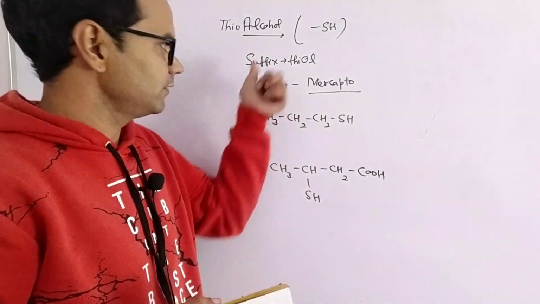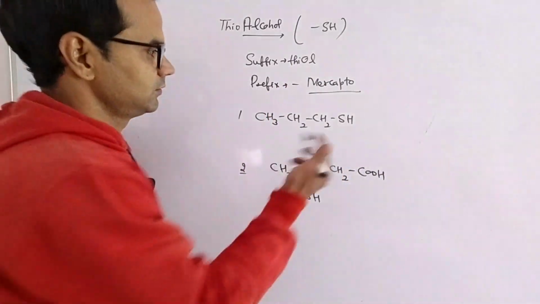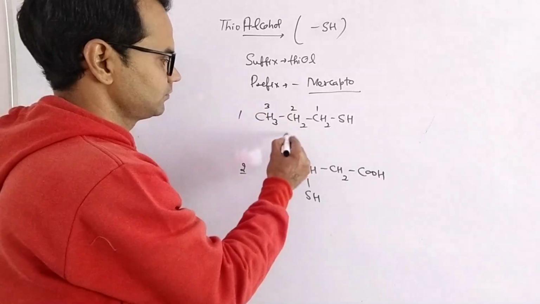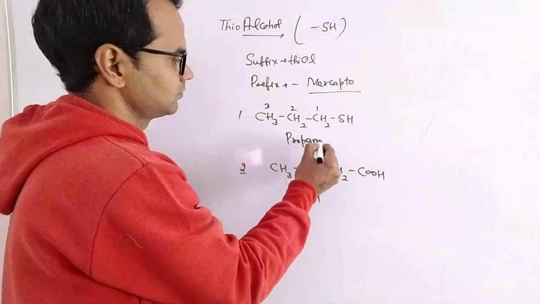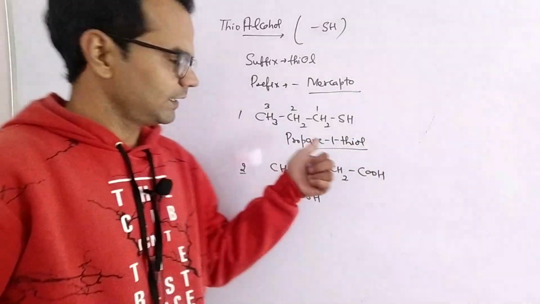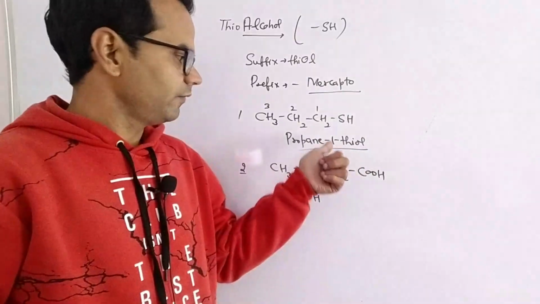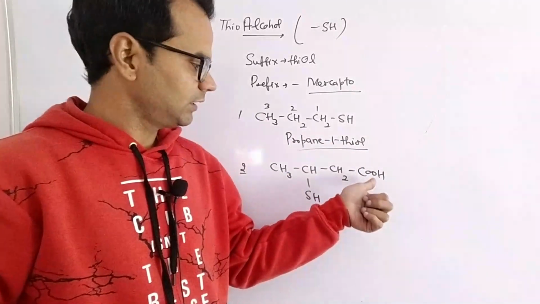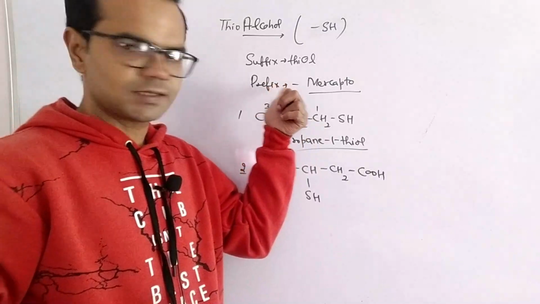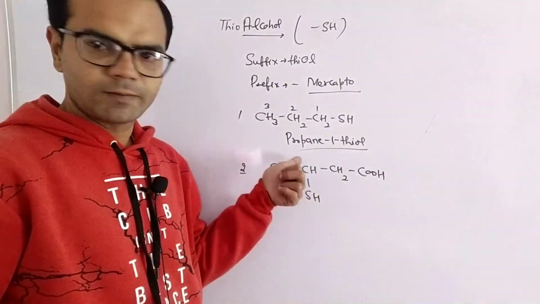So its suffix will be thiol. So it is propanethiol. And E will be retained here because the next letter is not a vowel. But when a high priority group is included in the chain, then it will act as a prefix. The prefix is mercapto. So in the second compound, at the third position we have a mercapto group.